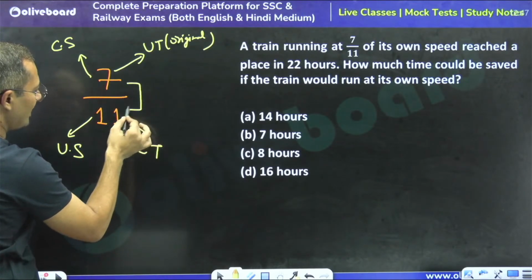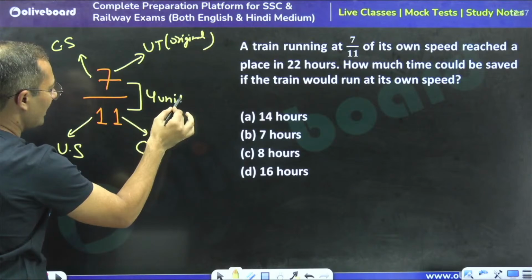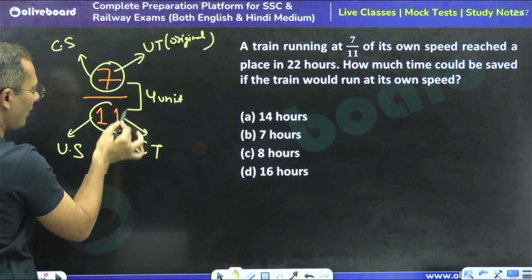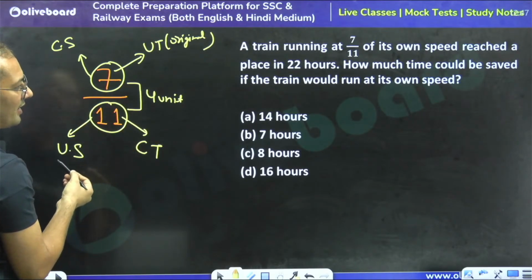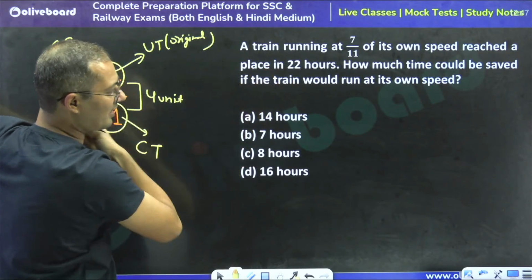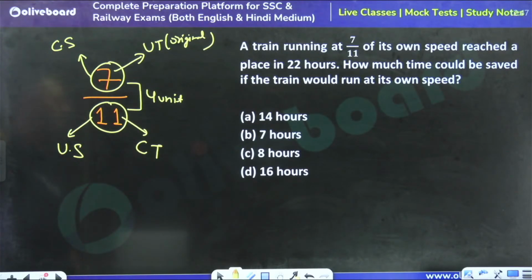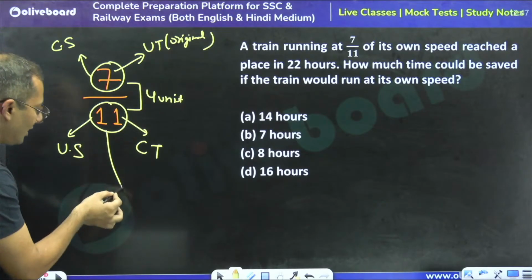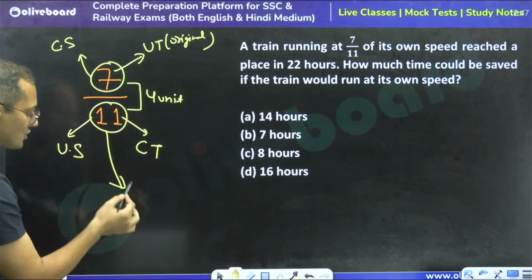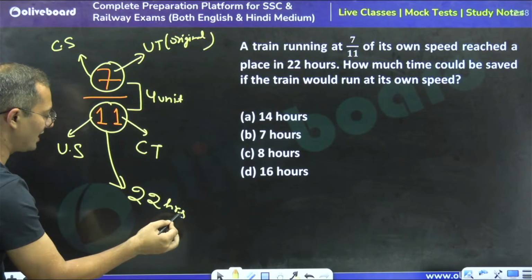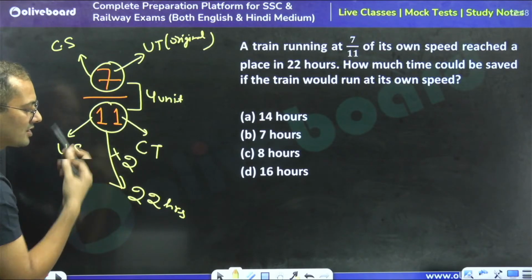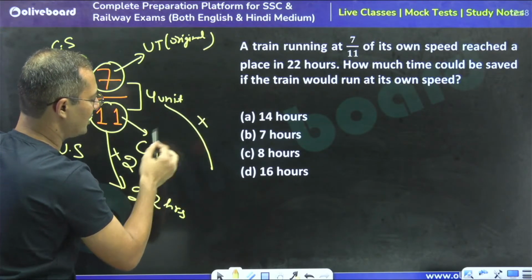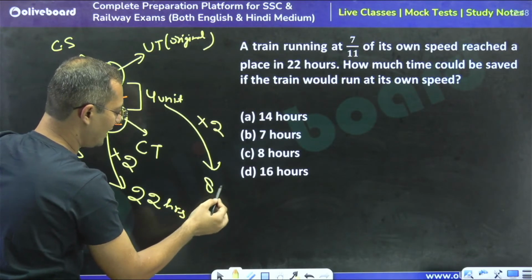So how much late? It is late by 4 unit. Initially it is taking 7 unit time. Now it is taking 11 unit time. So how much late? 4 unit late, right? See, the question is saying a train at 7 by 11 of its own speed. It means it is a changed speed, right? So what is the changed time? 11 unit. In actual it is 22 hours, so 11 unit is equal to 22. 1 unit is equal to 2 hours. So it is late by 4 unit, so 4 into 2. We can say that 8 hours is the right answer.